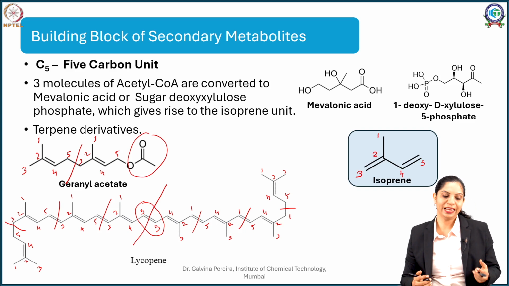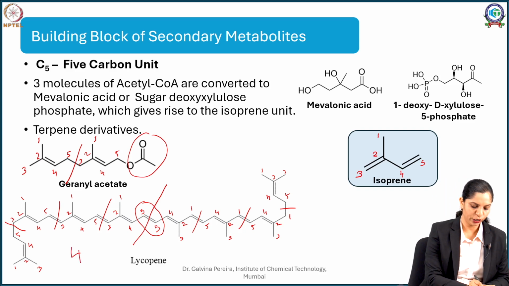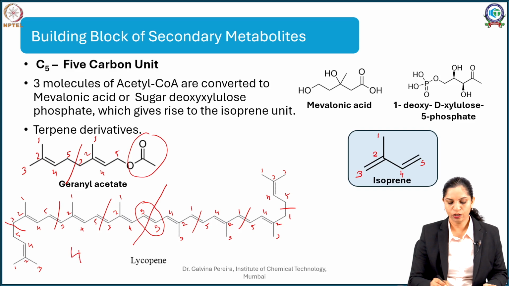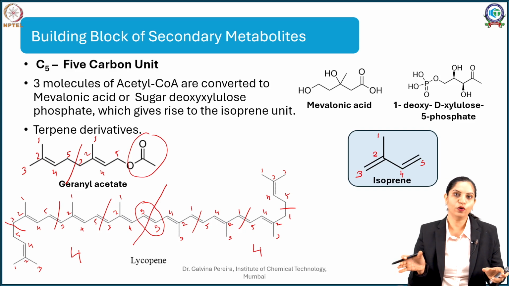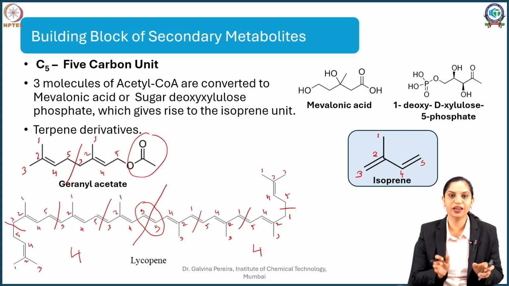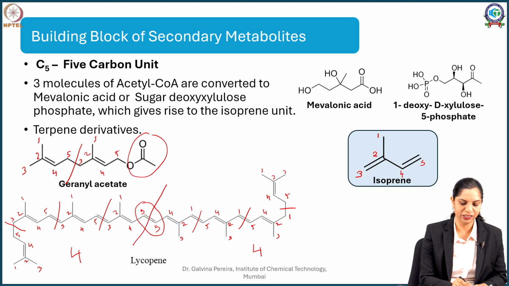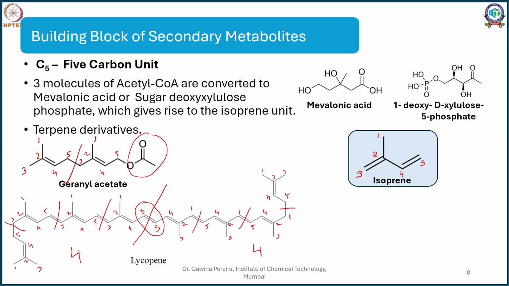So in molecules like lycopene, you will see 4 molecules of isoprene joined head to tail, and this 4 plus 4, that is 4 5s are 20, plus 20 carbons are joined to each other by tail to tail condensation here, and that's where you have your C40 molecules, and that is how you can correctly draw the structure of this molecule.